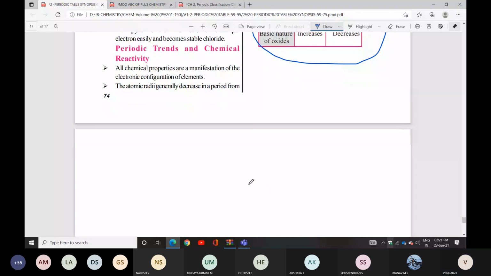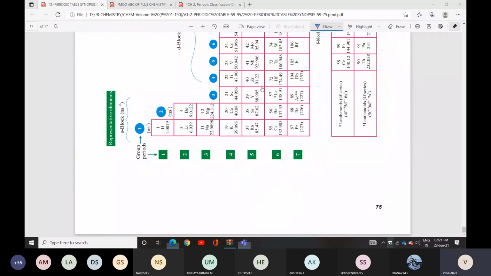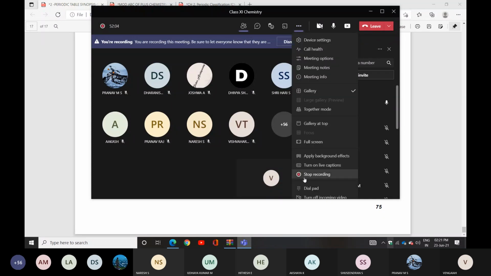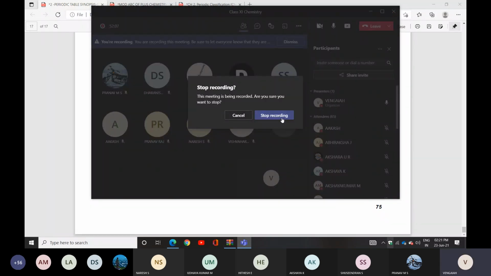Yes, that's all now. So the lesson is almost over. This is the question and answer. Any doubts, students? Half of the chapter was already studied in 10th class. The remaining half we discussed here. Everything was discussed, but the main important thing is periodic properties: valency, atomic radius, ionization enthalpy, ionization potential, electron gain enthalpy, electronegativity, basic strength, acidic strength, thermal stability, oxidation state, oxidation number, how they vary. All these things have been discussed. Now you can go for the NCERT exercise.